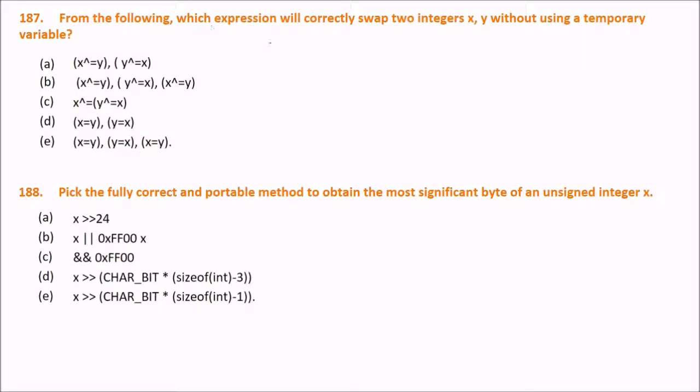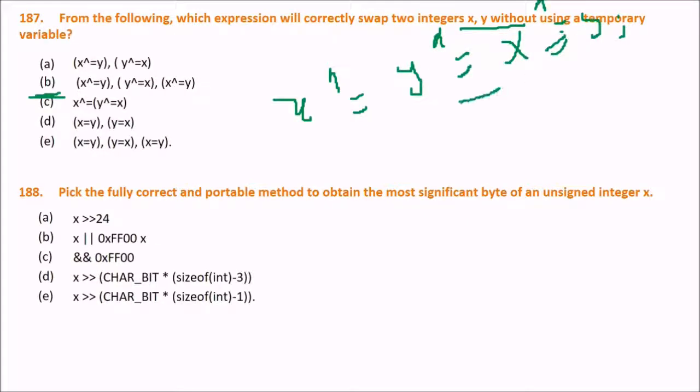Which expression from these options will correctly swap two integers x and y without using any temporary variable? So these are the options for you. Tell me what will be the answer. Can you guess the answer? The answer for 187 will be B. This is the correct answer. What is happening here is you're XORing it, and you know that this will give you the result. You can just write it like this: X XOR equal to Y, Y XOR equal to X, X XOR equal to Y. And this will also do.